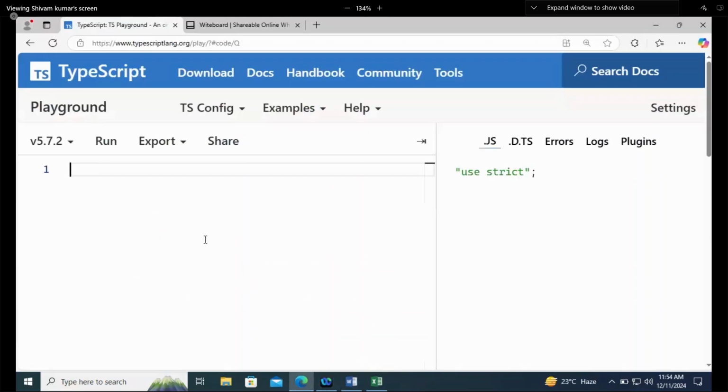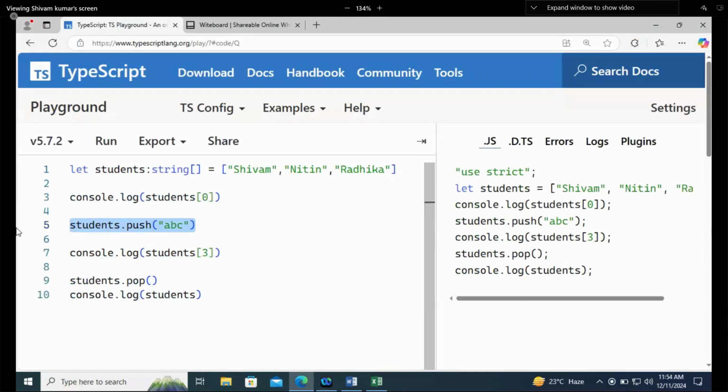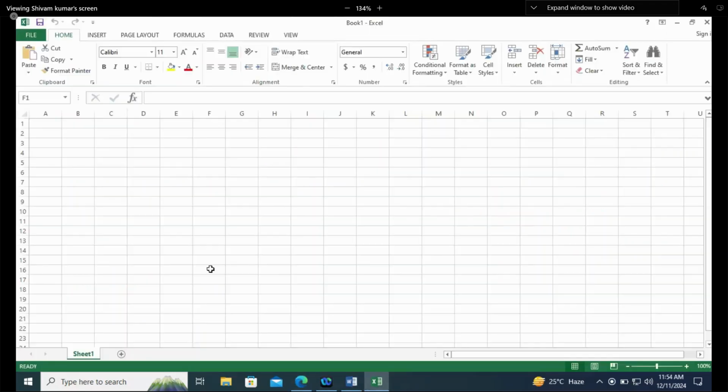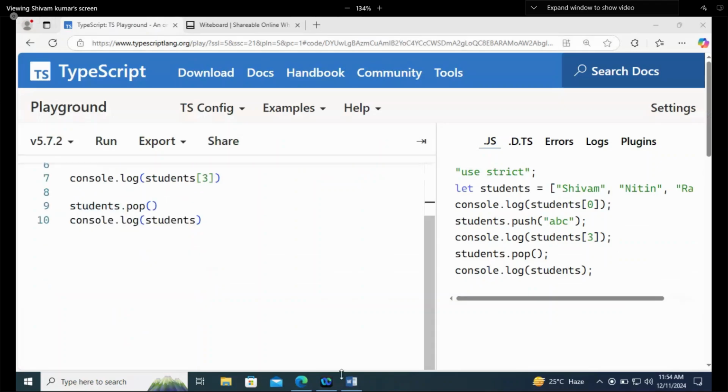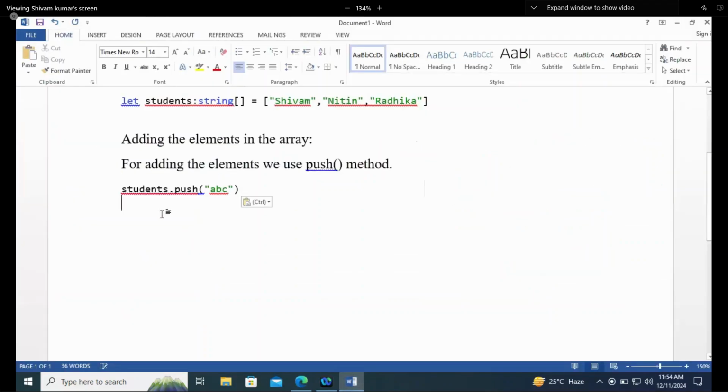And how do we use the push method? In this way. students.push ABC. Okay, in this way.